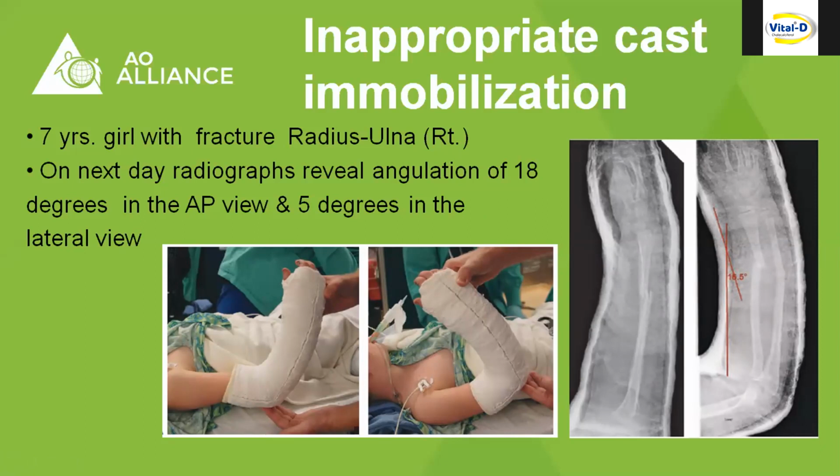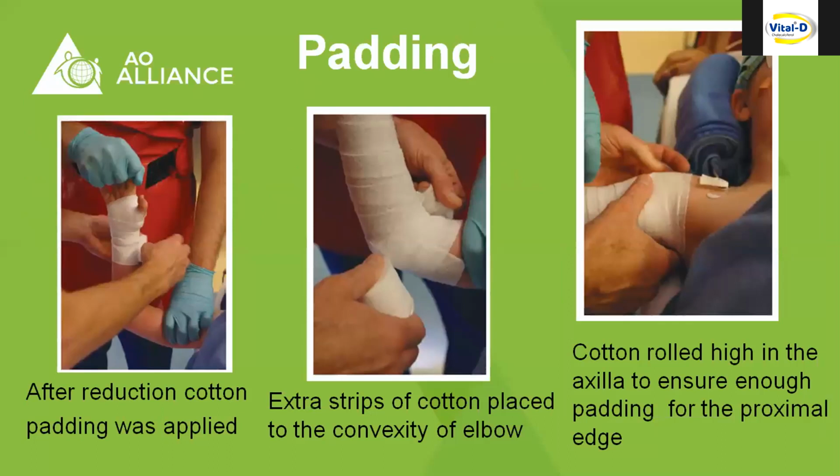On the next day, X-ray showed angulation and displacement of the fracture in both AP and lateral views. The patient was advised to change the plaster and do the plaster again. After removal of the initial cast, the fracture fragments were reduced, and after reduction, cotton padding was applied. An extra strip of cotton was placed over the convexity of the elbow, and cotton was rolled high to the axilla to ensure a soft upper edge of the padding. Here, stockinette was not used.